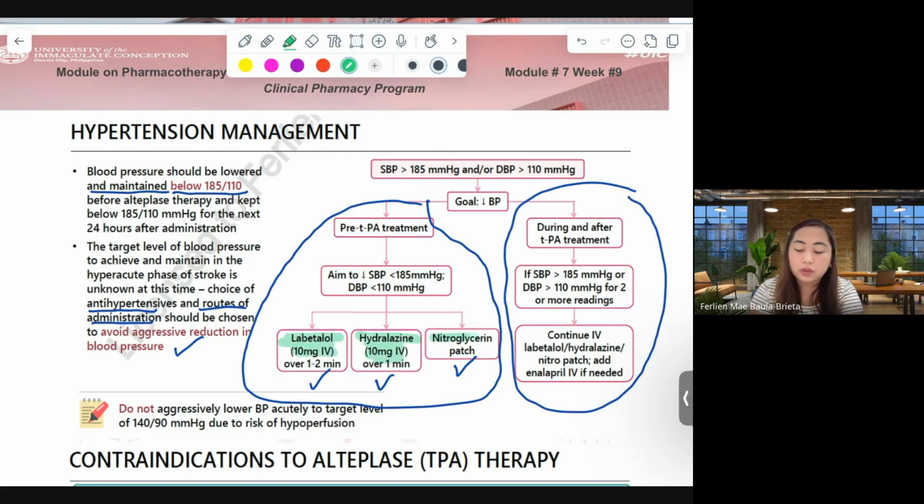hydralazine, and nitroglycerin. It's almost the same with the other. Just continue labetalol IV, hydralazine, or nitropatch. But this time, we can add enalapril IV if needed. All right? So, these are the conditions that we need to take note of, for us to monitor properly our patients.